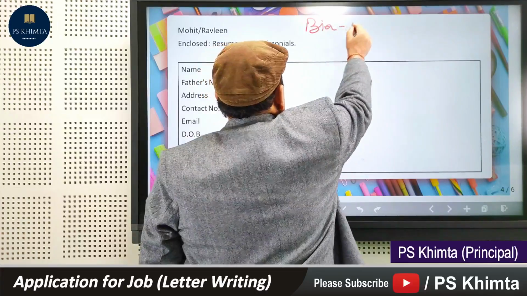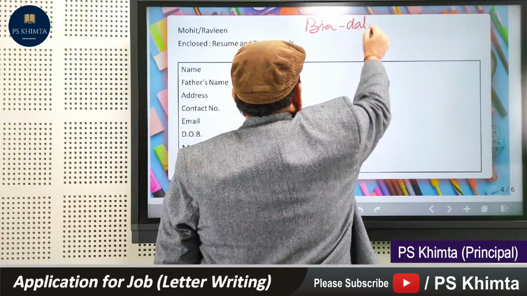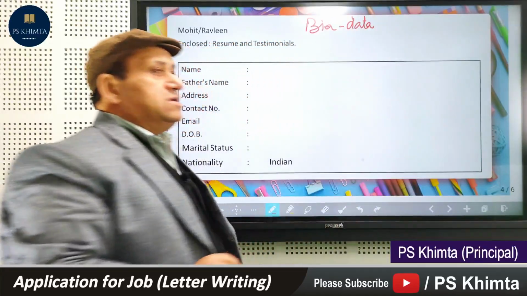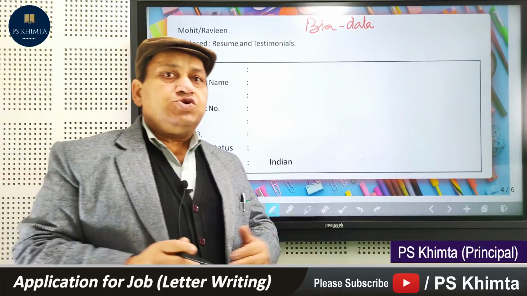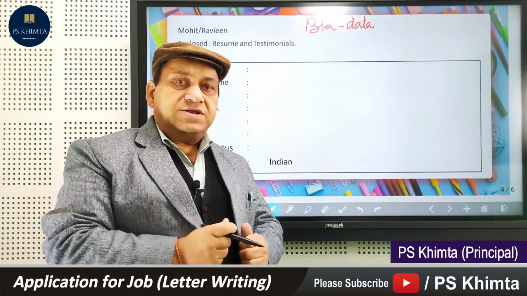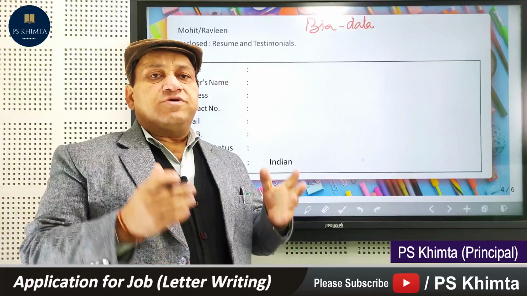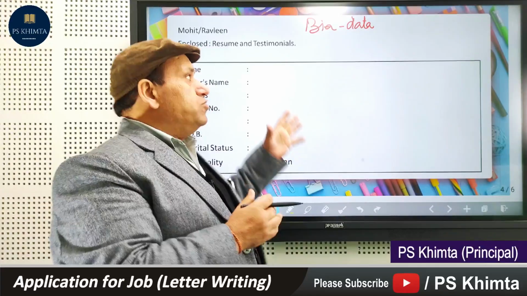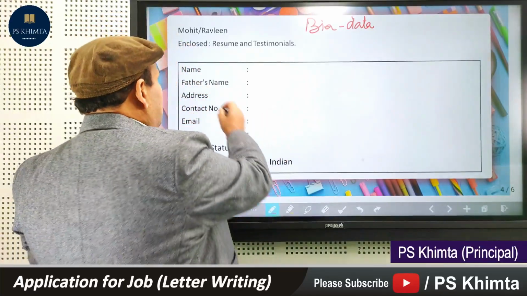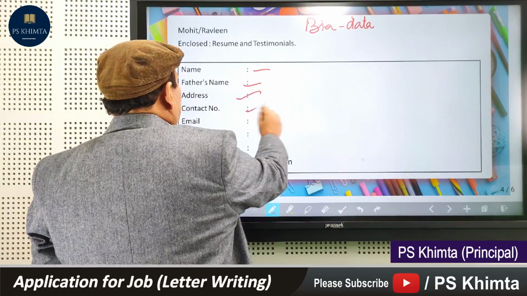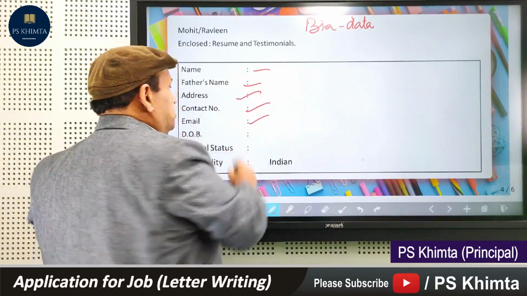Biodata is a detail of the candidate that is important for the sake of the job only, because the covering letter does not express anything about your qualification, your hobbies, or your achievements. That is always in the biodata. So I have left all of it blank here. It is name, then father's name, then address, then contact number, then email, which is very important these days.